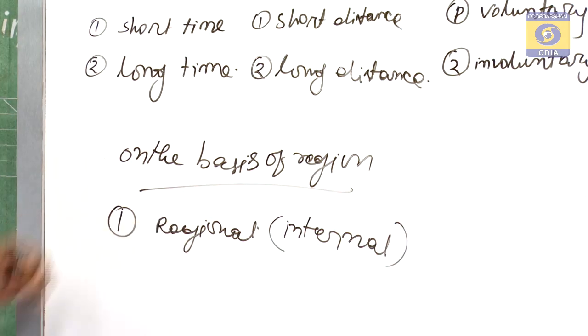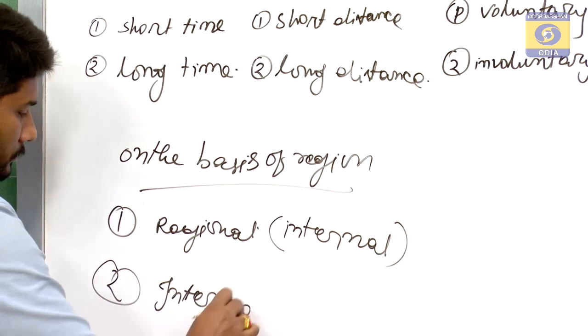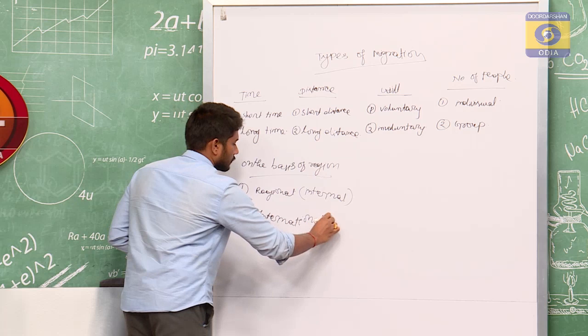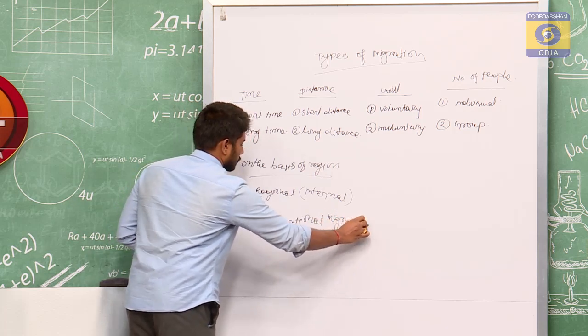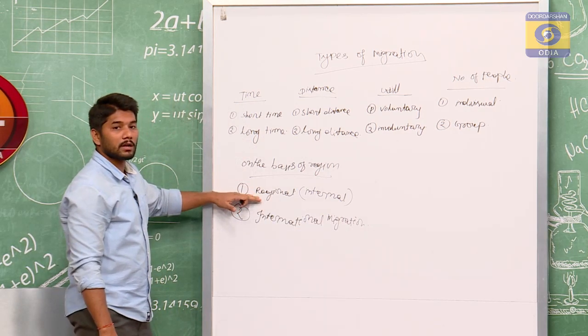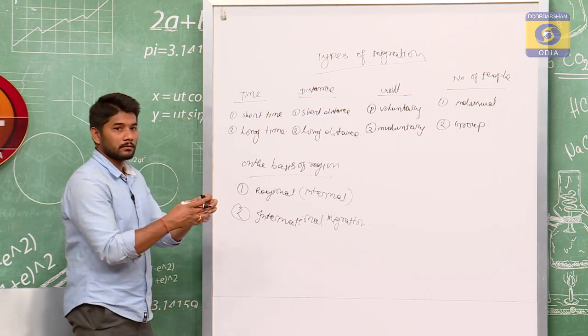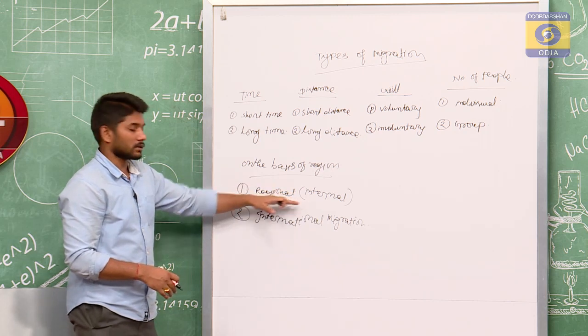Second one is international migration. Now, what is regional migration or internal migration? When the migration is within a region, then it is called regional migration or internal migration.